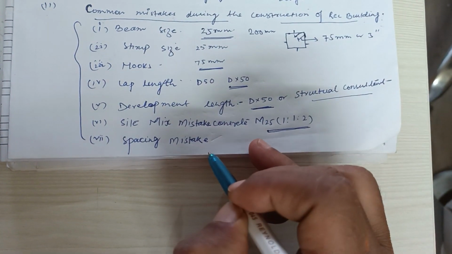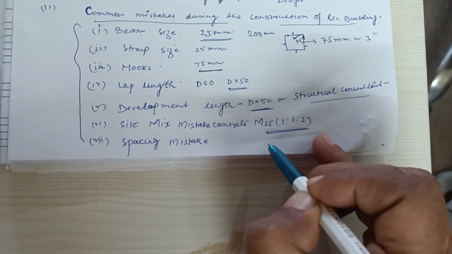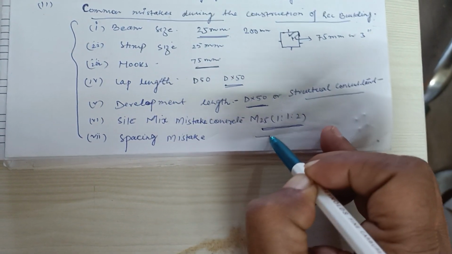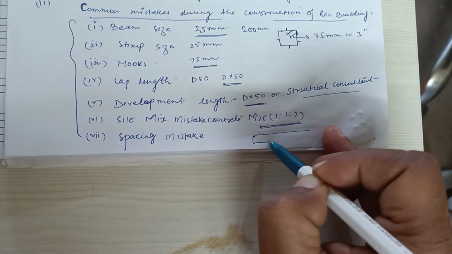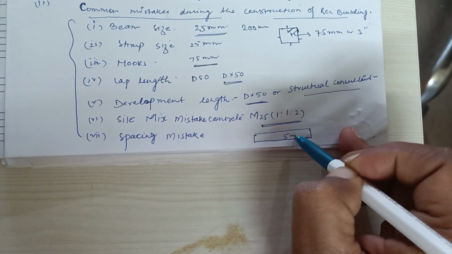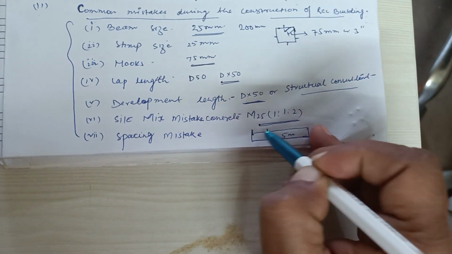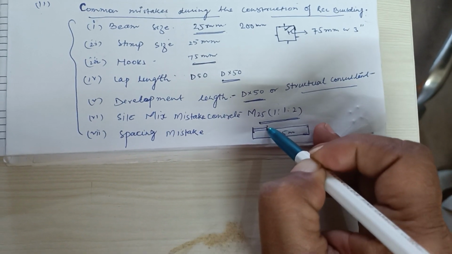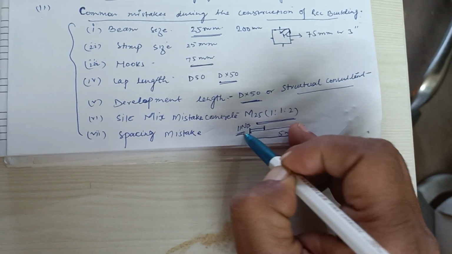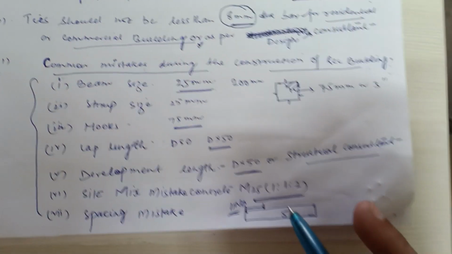And the spacing mistake: once you are checking the ties of beam or column, calculate minimum. Suppose you are checking a beam with 5 meter span, then at least take 1 meter with an inch tape and calculate. It should be 11 numbers. Okay guys, enough for today.